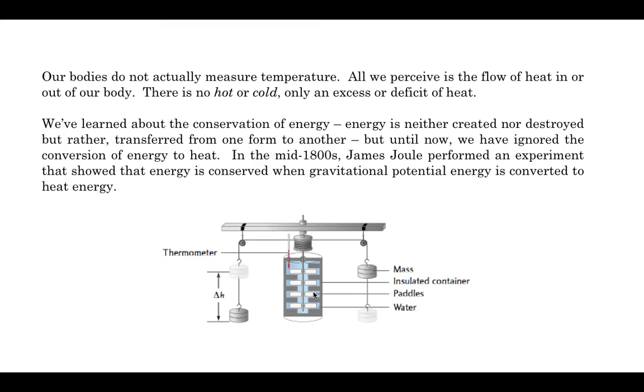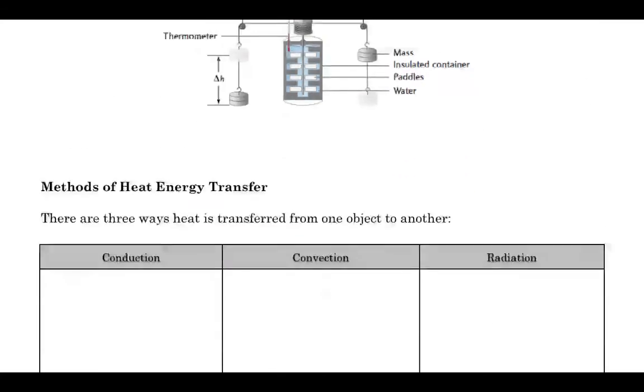And what he recorded was that with this repeated kind of motion where we turn gravitational energy into the motion of water, the water heated up just a little bit. So he was the first one to show that gravitational potential energy could be converted into heat energy.